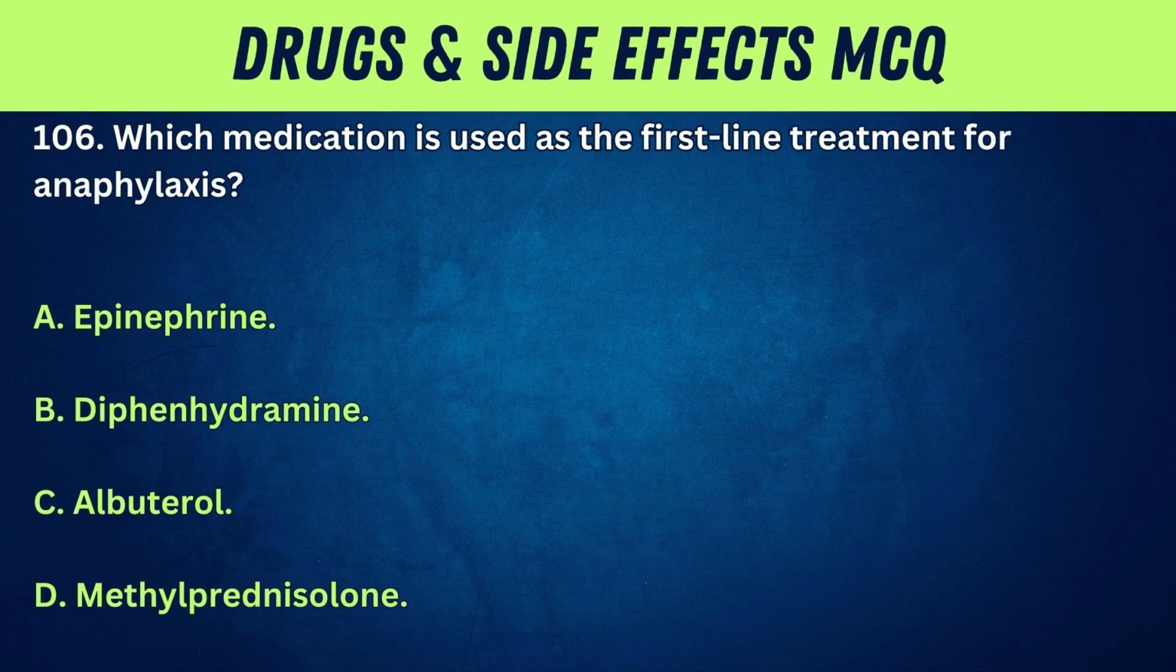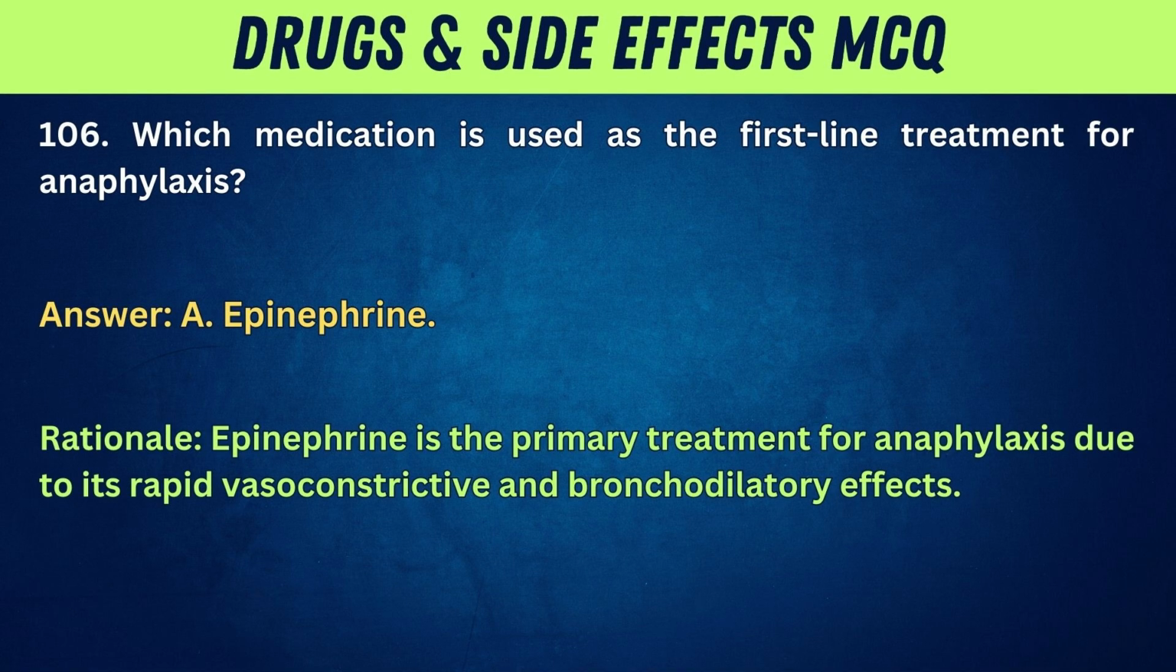106. Which medication is used as the first-line treatment for anaphylaxis? A. Epinephrine. B. Diphenhydramine. C. Albuterol. D. Methylprednisolone. Answer: A. Epinephrine. Rationale: Epinephrine is the primary treatment for anaphylaxis due to its rapid vasoconstrictive and bronchodilatory effects.